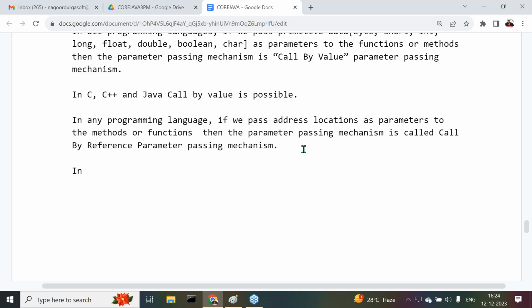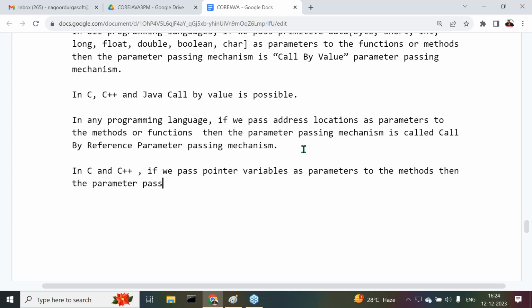In C and C++, if you pass pointer variables as parameters to the methods, then the parameter passing mechanism is called by reference.